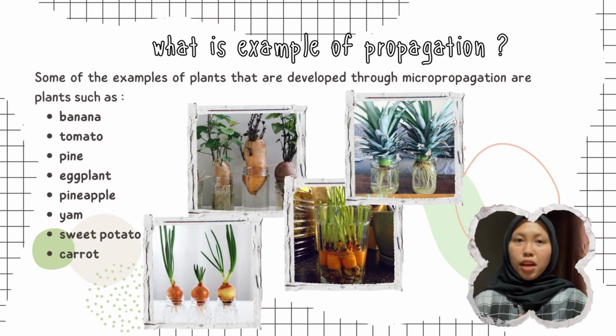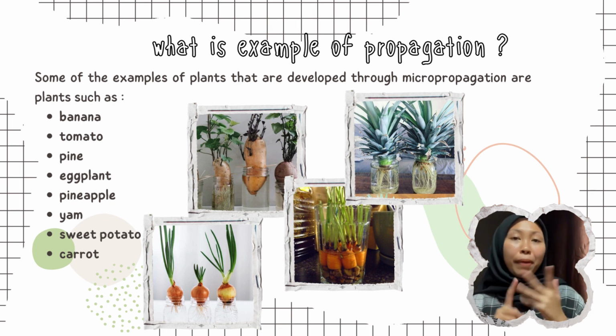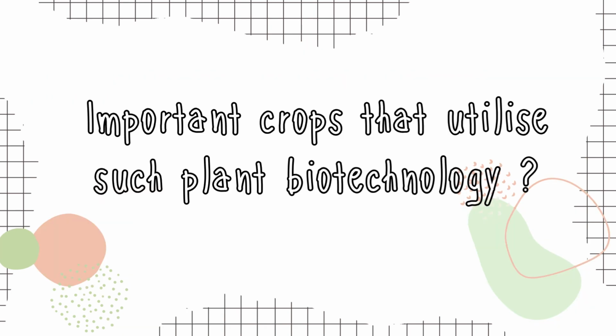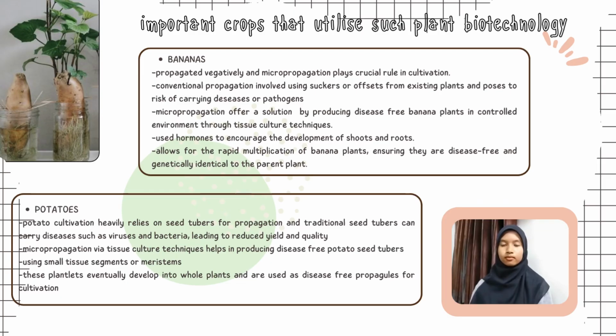So this is some examples of plants that are developed through micropropagation, such as banana, tomato, pine, eggplant, pineapple, yam, sweet potato, and lastly carrot. Next, there are a few groups that utilize such plant biotechnology. First of all is banana.